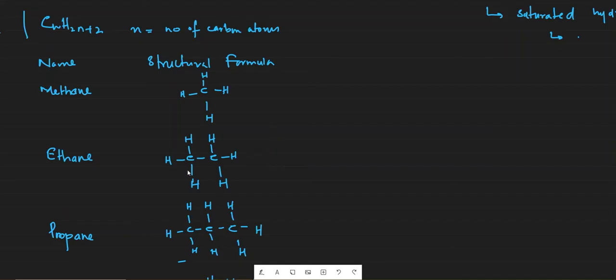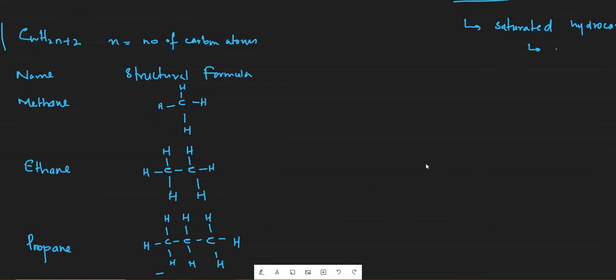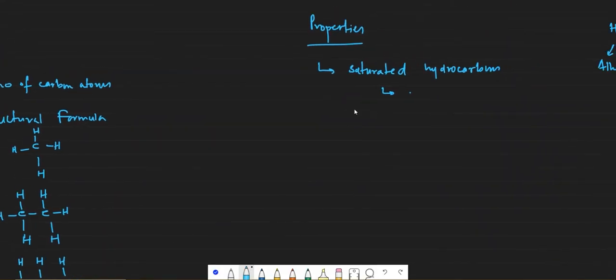It means that you cannot add anything into it, which is why they are not very reactive. They only undergo reactions in which one thing can be substituted with another, because they do not have space to add another thing. What they can do is replace hydrogen with other things.